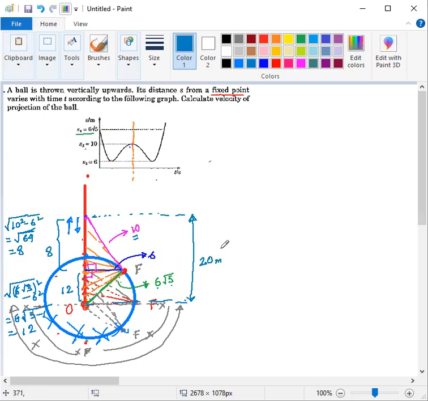Now let this be our starting velocity. It is starting from here in the upward direction. So let this velocity be u. And this is our final point. At the final point its velocity is becoming v. At this point the direction of motion reverses, so the velocity is equal to 0, v equal to 0.